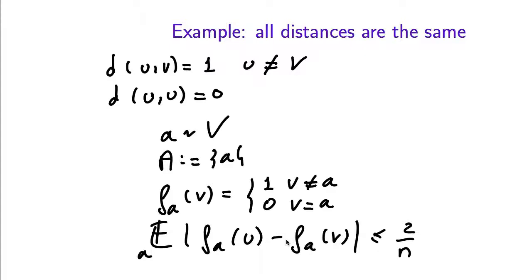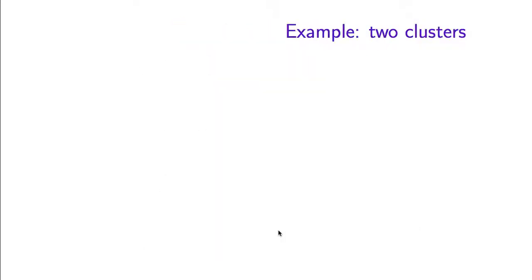This will still be easy to fix by noting the fact that we want all distances to be the same, and actually those expectations are all the same. So after multiplying f by n, we actually get what we want. But here is an example where picking just a random element does not work.